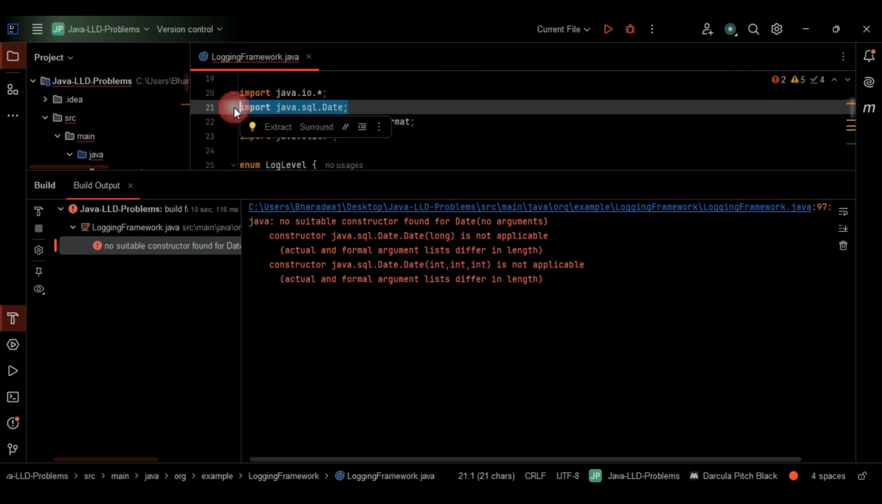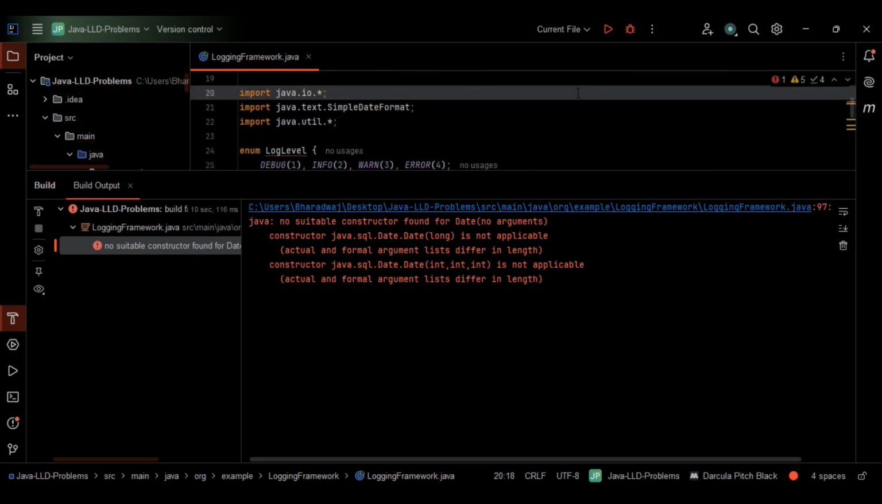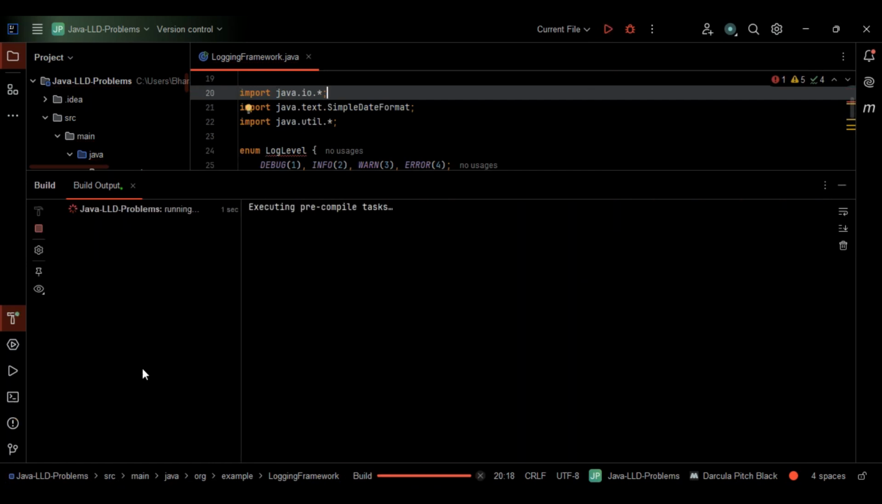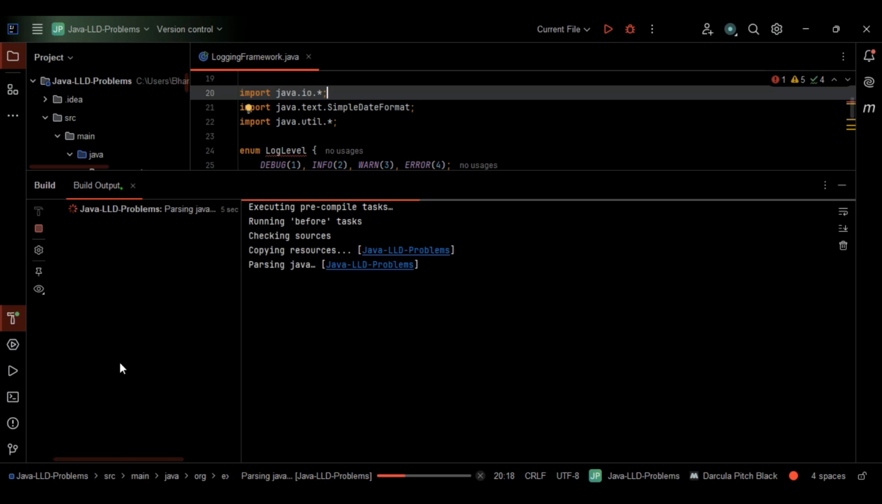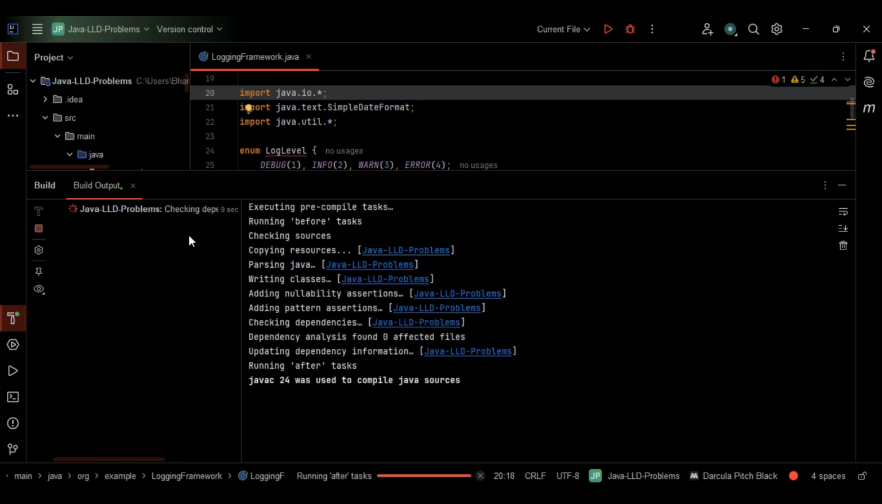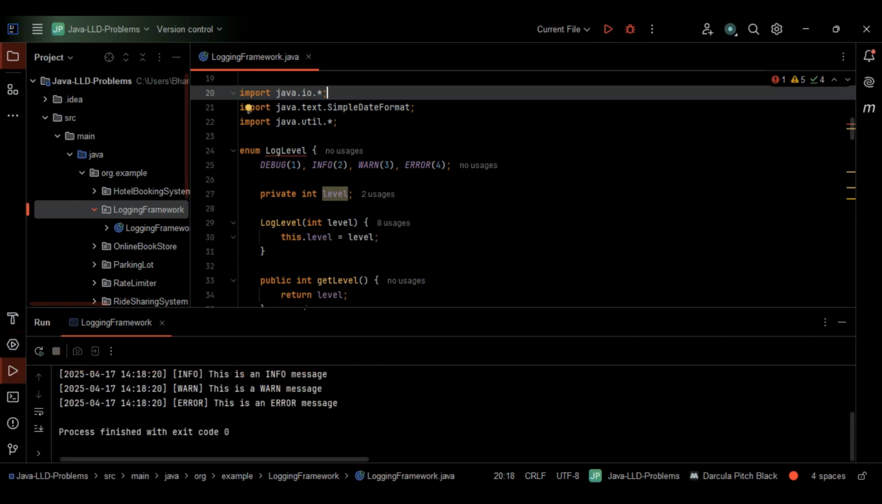Just give me a second. This itself is not replaceable, so let me do one thing and run this again. It has to take the date automatically, right? So we don't need anything. I hope this works. Let's see. Yeah, now we are getting the output.